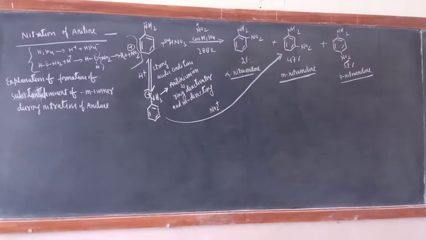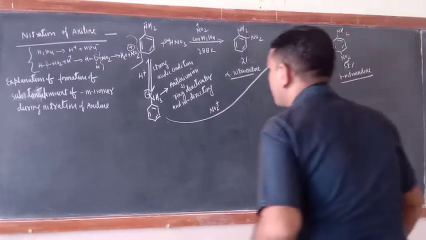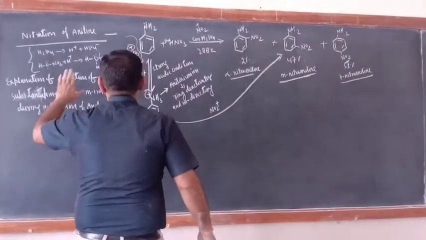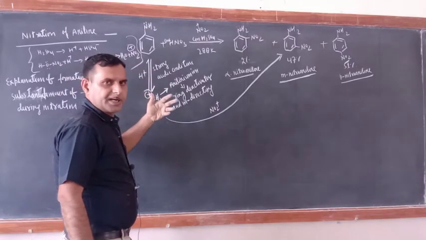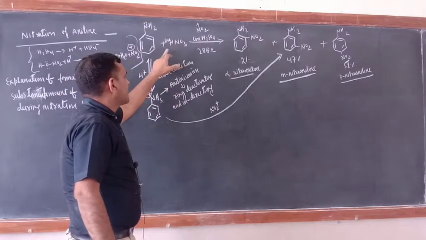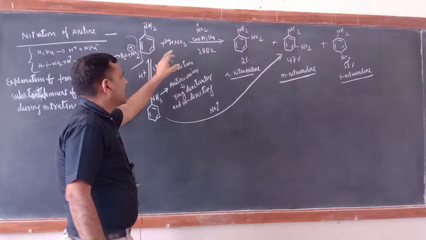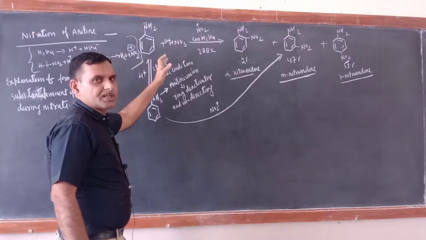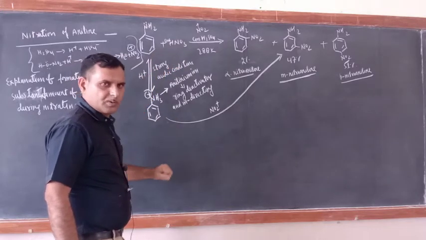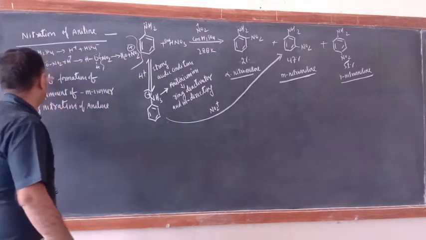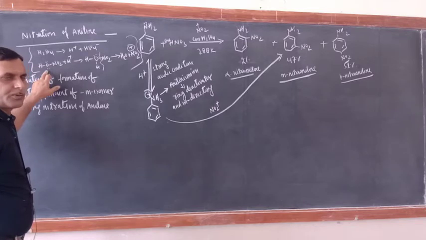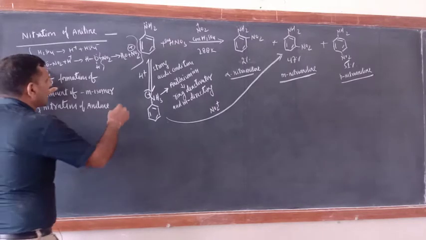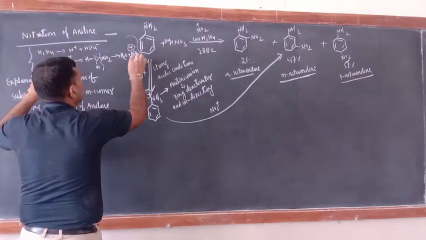Okay, just see nitration of aniline. When aniline is nitrated, what is the nitrating mixture? Concentrated H2SO4 and concentrated HNO3. This mixture is known as nitrating mixture. When concentrated H2SO4 and concentrated HNO3 react together, they generate the electrophile, that is NO2 positive.